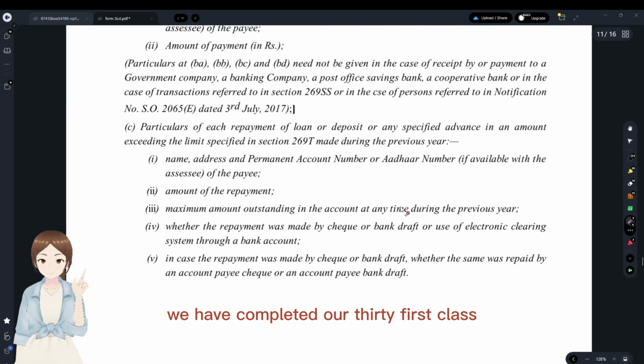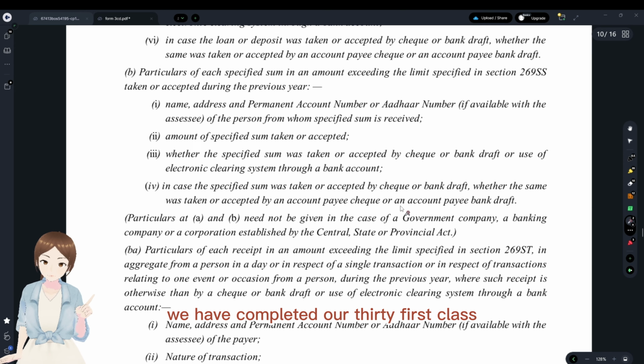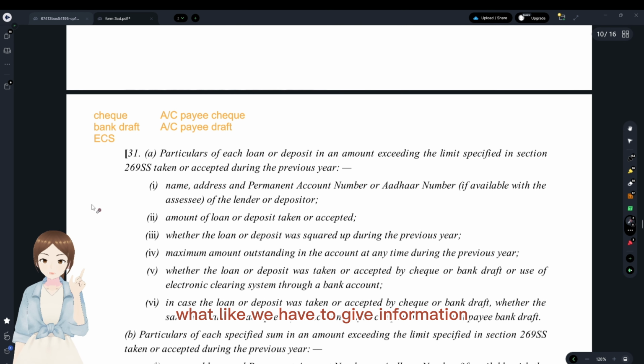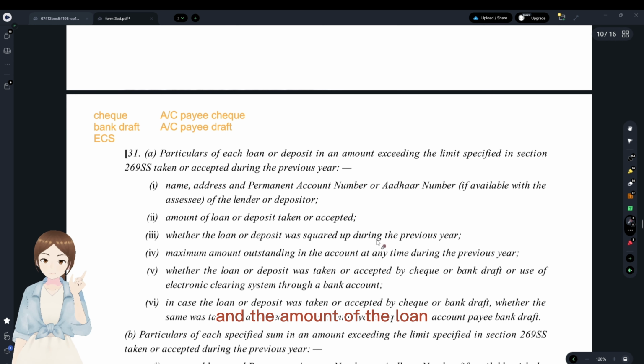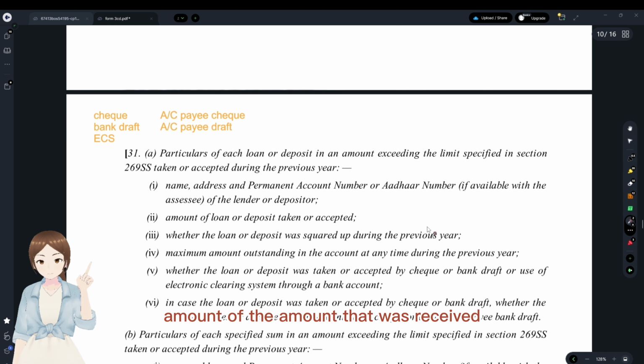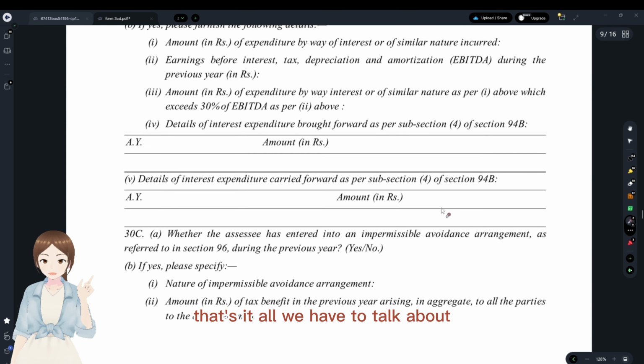And with that said, we have completed our 31st clause. What we have to give is information with regard to the name, PAN, and the amount of the loan, or amount that was received, made, or repaid. That's all we have to talk about.